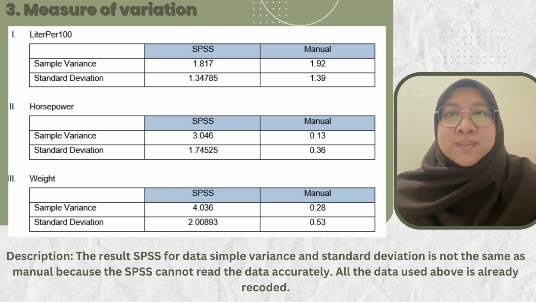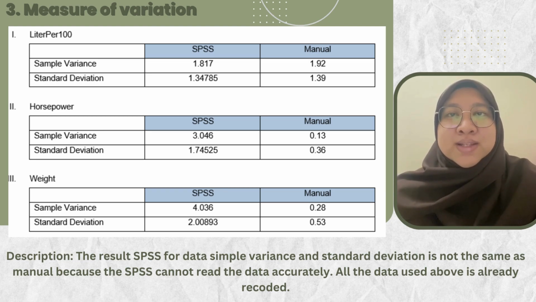Lastly, for the weight, sample variance for SPSS is 4.036. For manual, we got 0.25. Standard deviation for SPSS is 2.00893. For manual, we got 0.53.